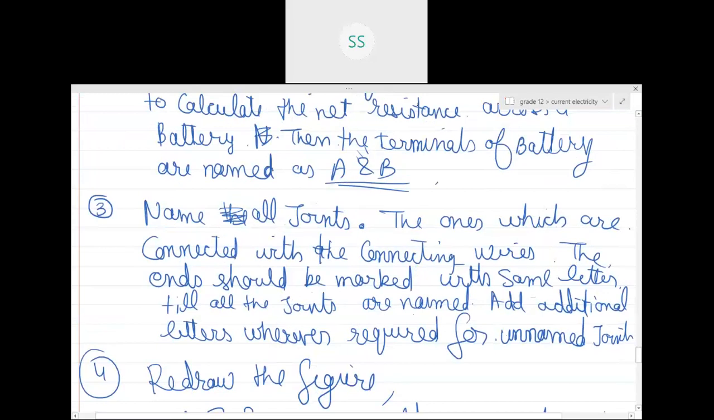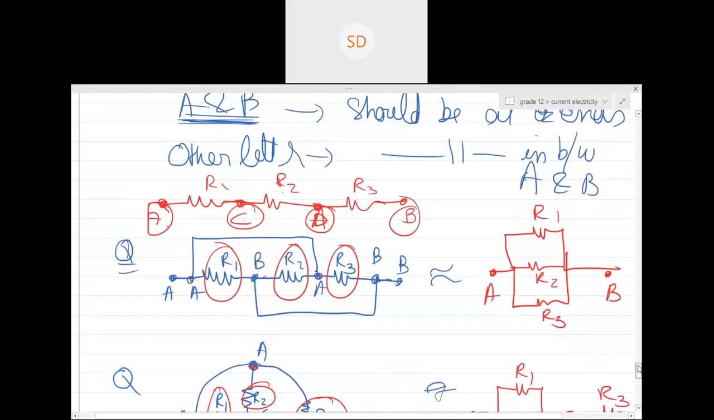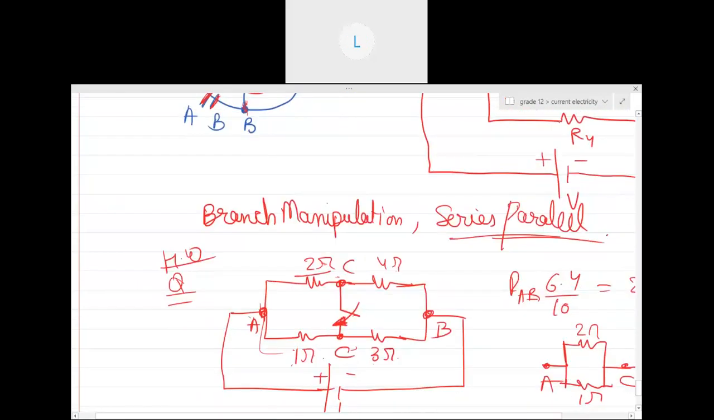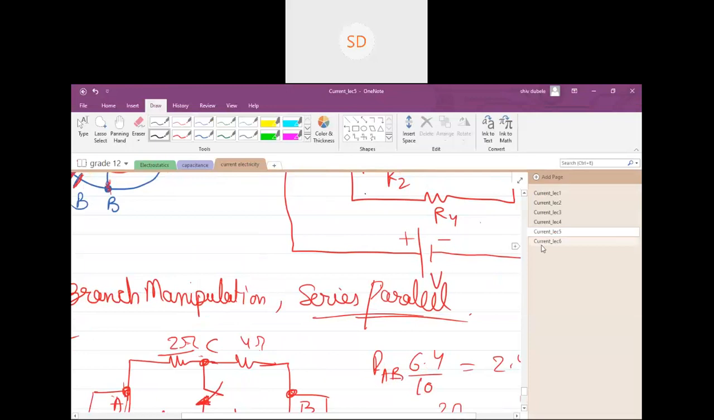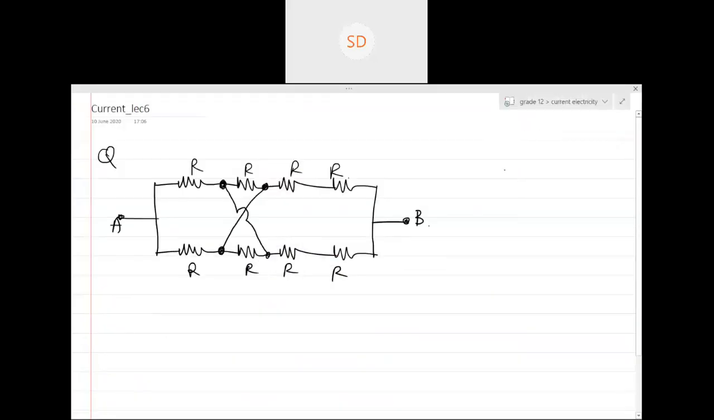All the joints connected by connecting wires, the ends should be marked with the same letter. I told you the reason as well. And then redraw the circuit. Once you redraw the circuit, it will become easier to understand. Is it clear? Do you remember this method, guys? We discussed it in the last class. Have you forgotten all this?